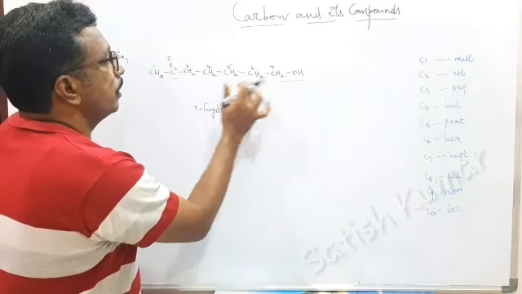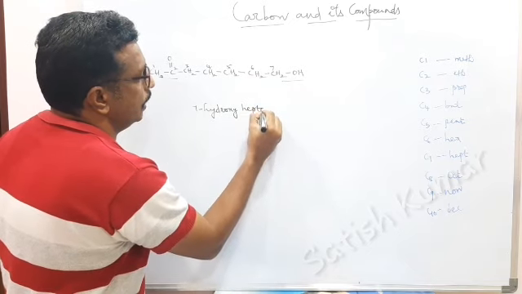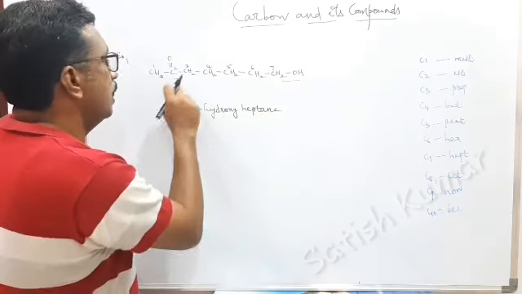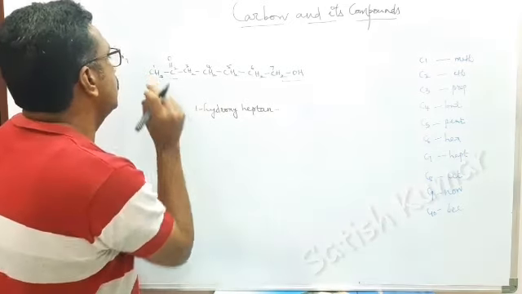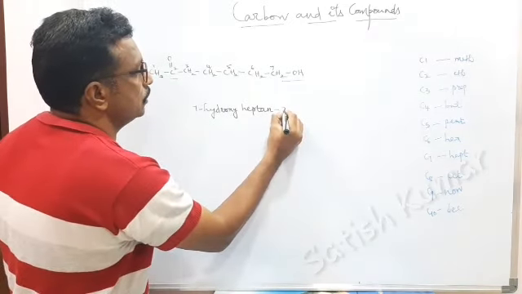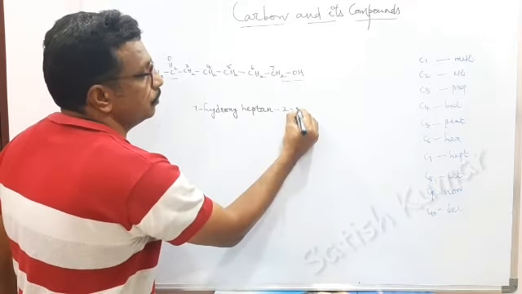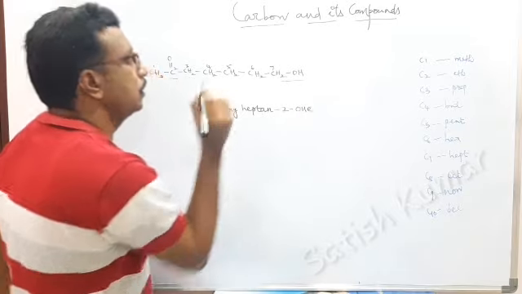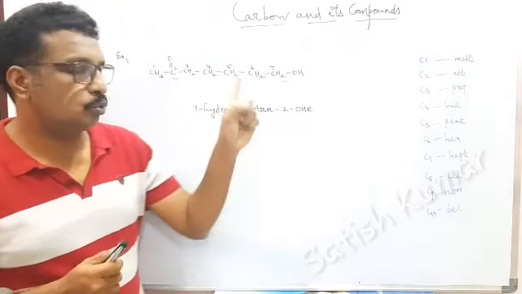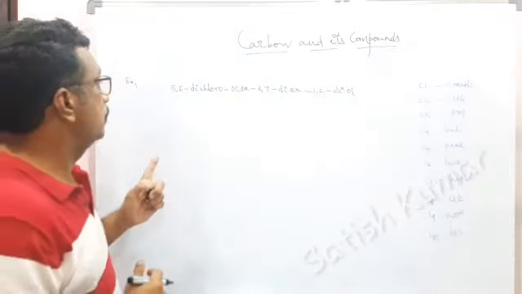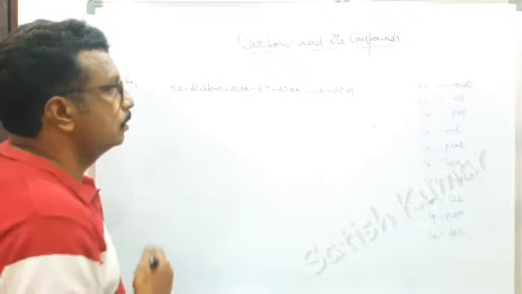1, 2, 3, 4, 5, 6, 7. 7 means hept, ane, heptane, and you have a functional group, so the e should be removed, and the functional group is at second position, 2. What functional group is that? Ketone, so I can write one. This is the name of the compound, 7-hydroxyheptan-2-one. One more example, 5,6-dichloro octa-6,7-diene-1,2-diol.